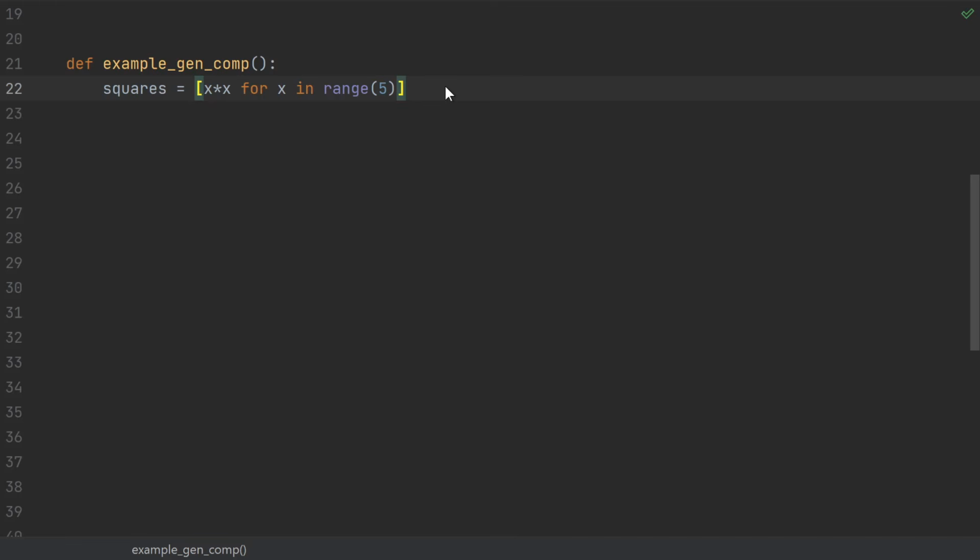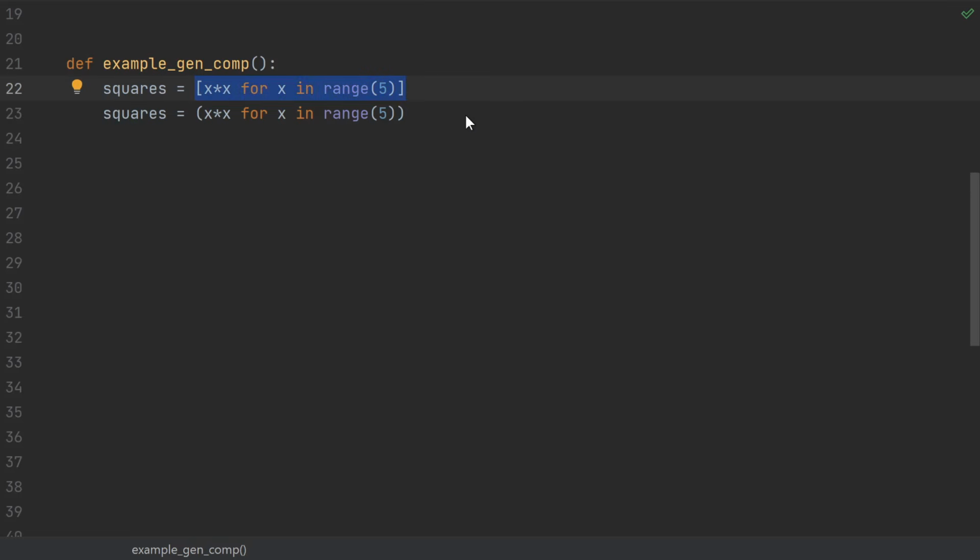Defining a generator is as simple as defining a regular function, but you can go even simpler if your generator is simple enough. This is a list comprehension, which hopefully you're familiar with, and it creates a list whose elements are x times x for each x in the range. Replace those brackets with parentheses, and you now have a generator comprehension. This is really just shorthand notation for defining and calling a generator function, meaning this code and the elements of this sequence will not be computed until you try to actually iterate over the generator.